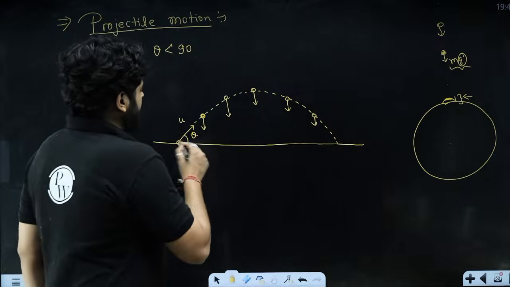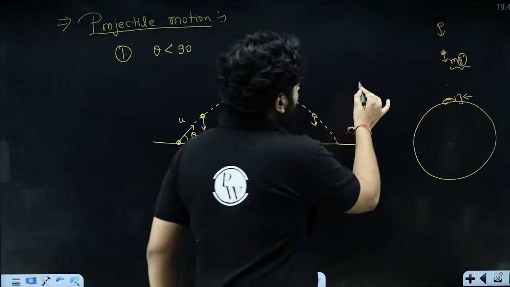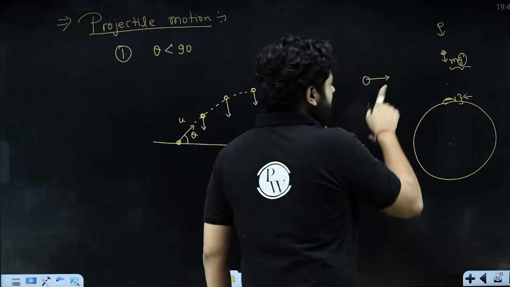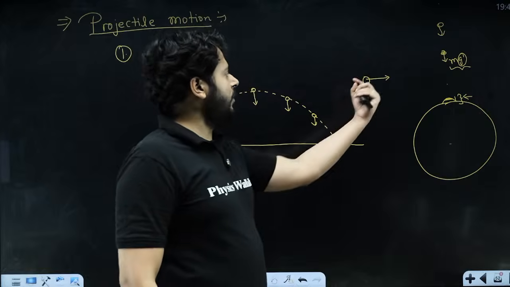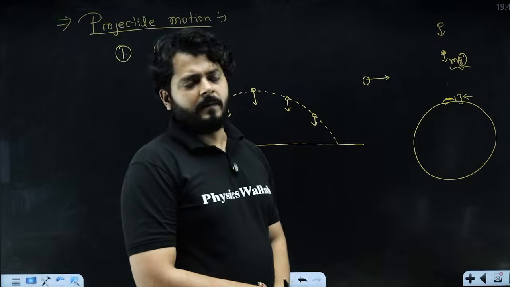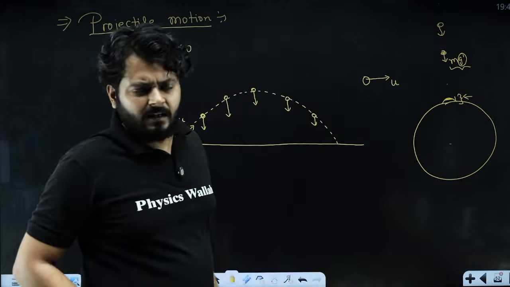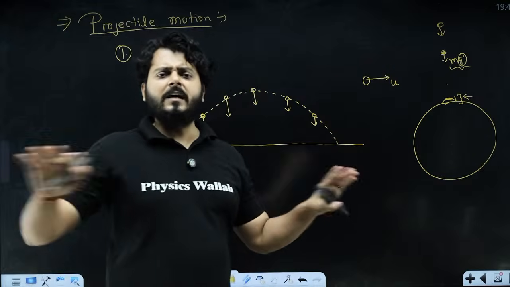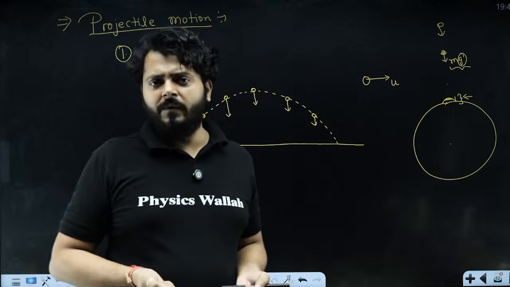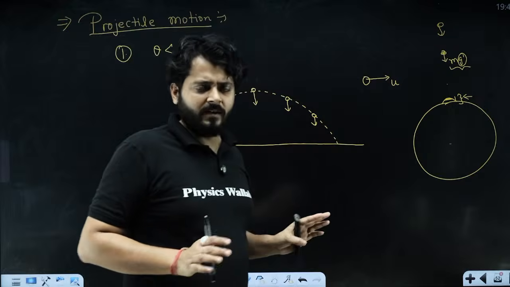Okay, so now what is happening? If a body is moving in this direction and there is no acceleration along this axis, what will happen to this component of velocity? Let's say the initial component in this direction is u, 50 meters per second. There is no acceleration, so it will remain 50, right? So in a direction where there is no component of acceleration, that component of velocity will not be affected, right?